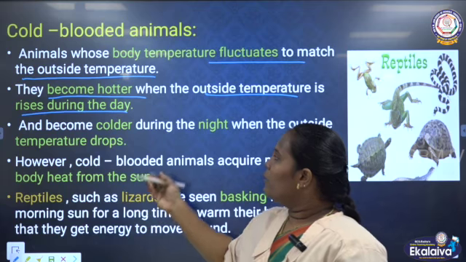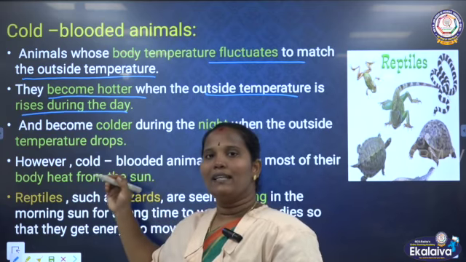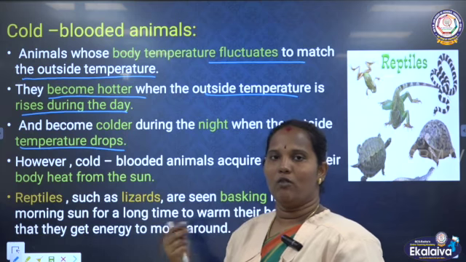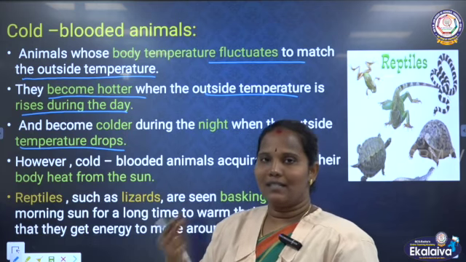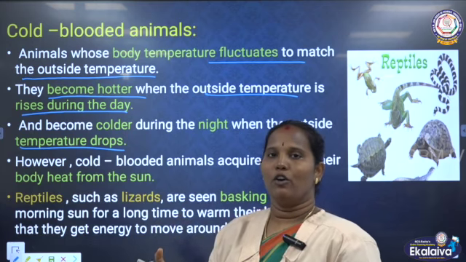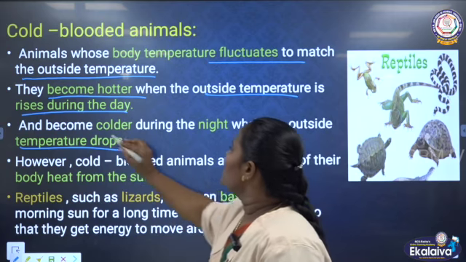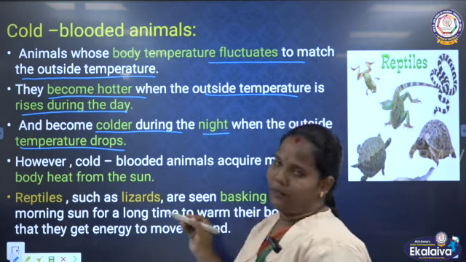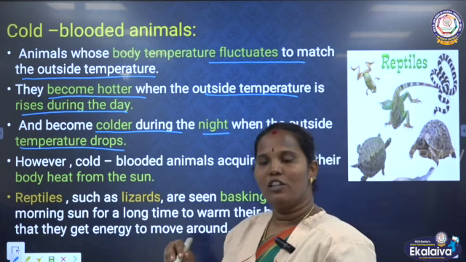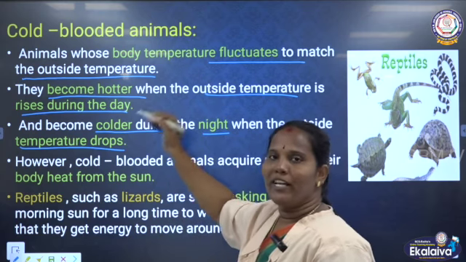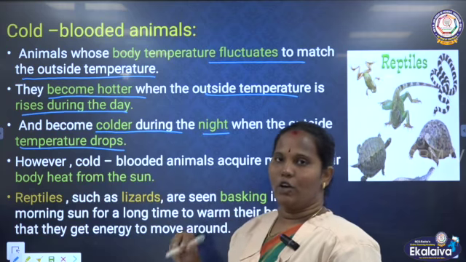Then next, during the night time the temperature drops. Is it or not? The outside temperature drops because after sunset the moon comes. So at night the temperature drops, and they also become colder during the night. Clear? After that the body temperature also becomes colder during the night. This is the way they fluctuate their body temperature based on their surroundings.